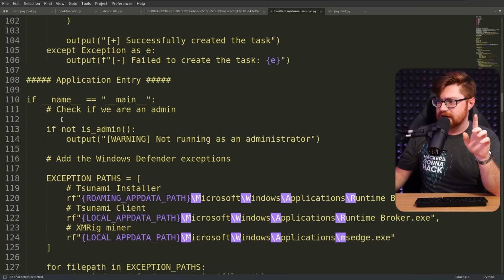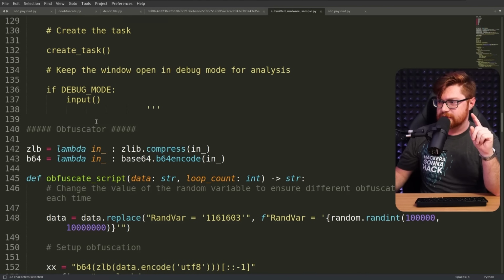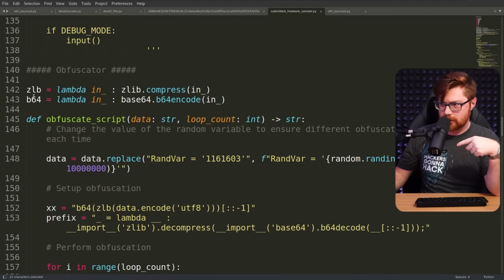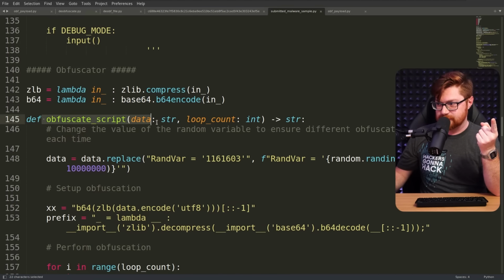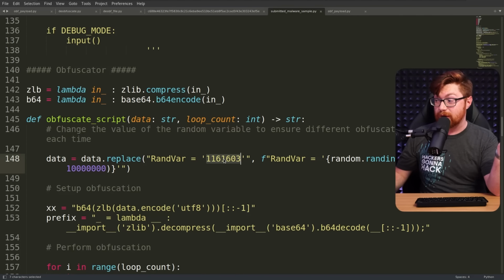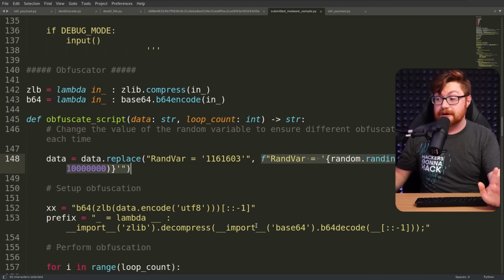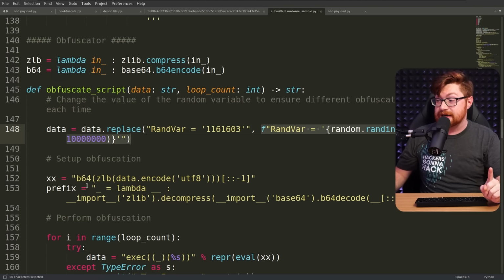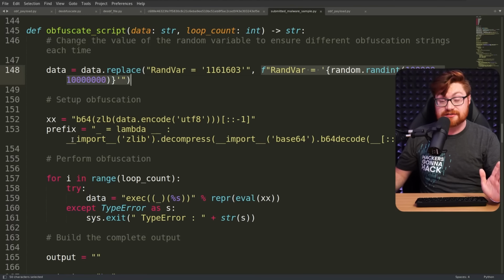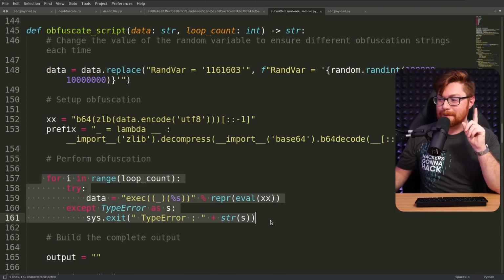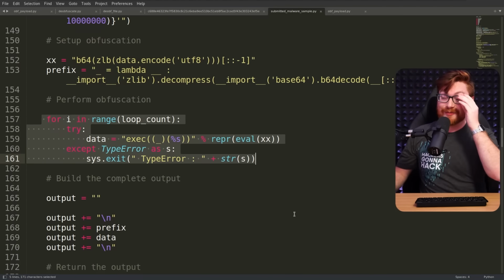But interestingly enough, all of that is present in this script just as well down below. However, there's an obfuscator there that will obfuscate the script given the function with a random variable, replacing that static value with a genuine, real random value. And then it does its setup obfuscation with the exact same kind of capability that we've seen just previously and looping through it over multiple different layers. Oh man, that's wild.